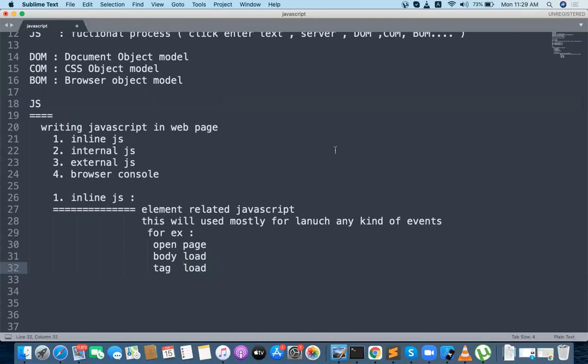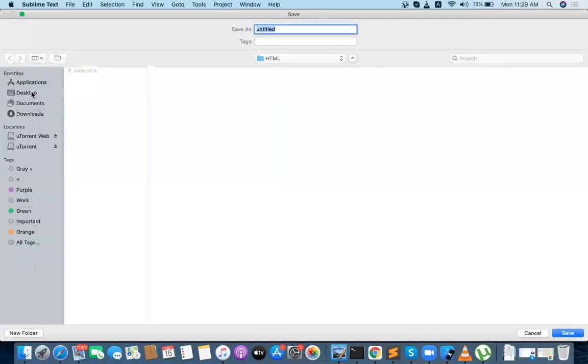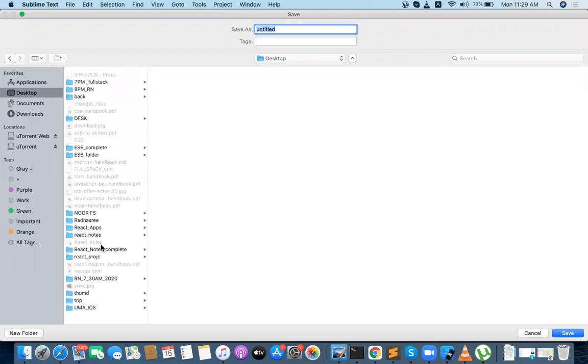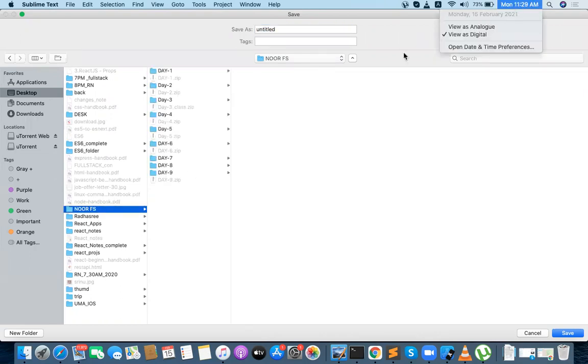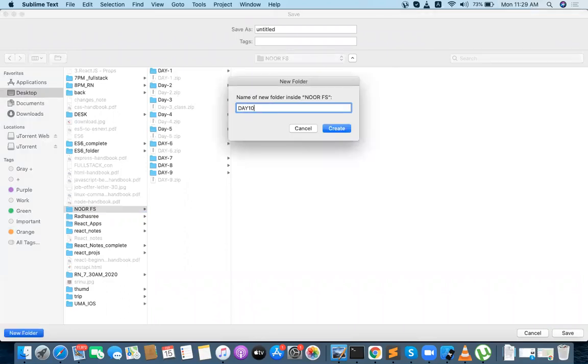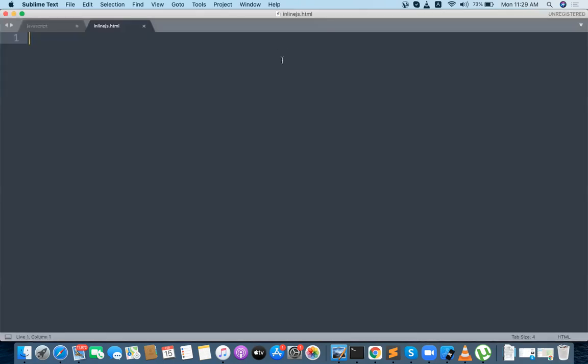Let me write one program showing how to write inline JavaScript. I'm taking a new Sublime Text here, inlineJavaScript.html.